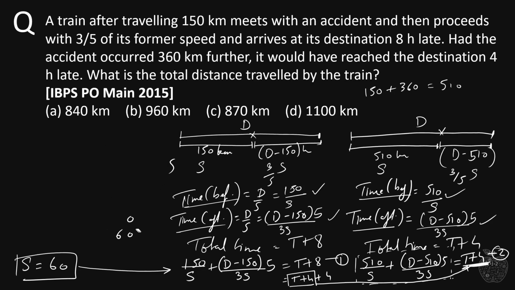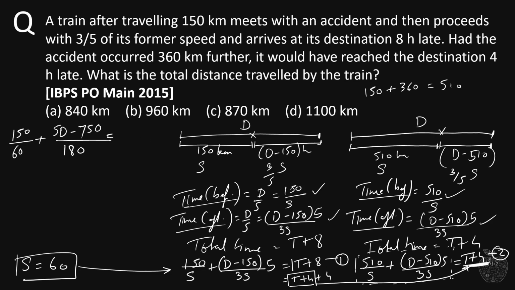All right, now let's substitute it here. We have 150 divided by s, which is 60, plus 5d minus 750, divided by 3s, which is 3 into 60 is 180, is equal to t plus 8.